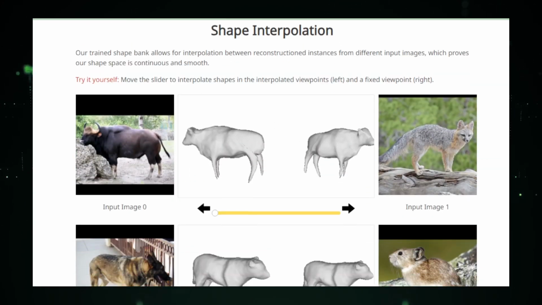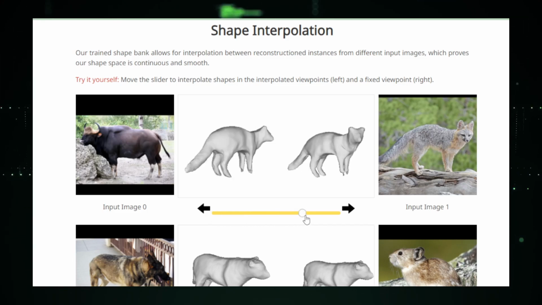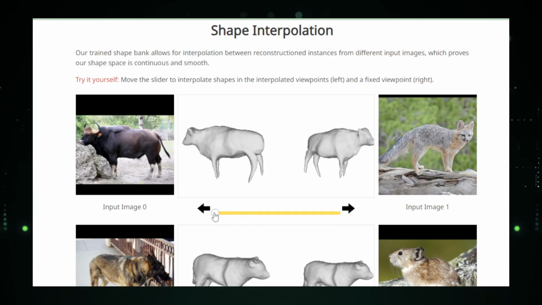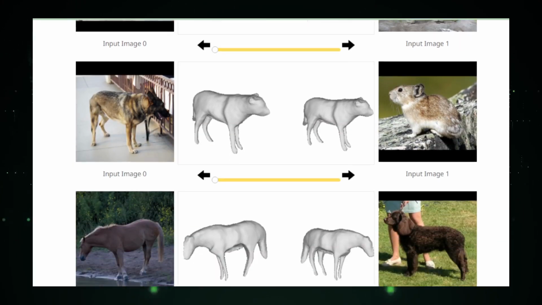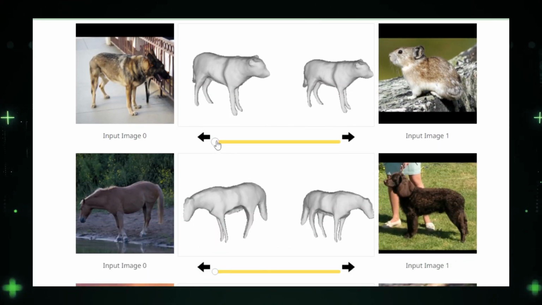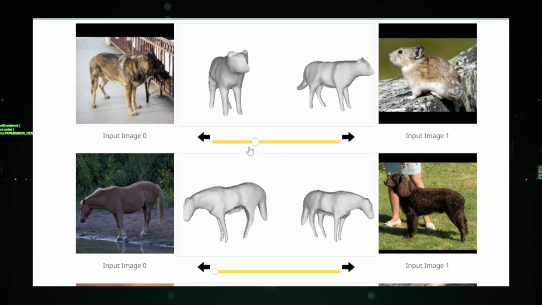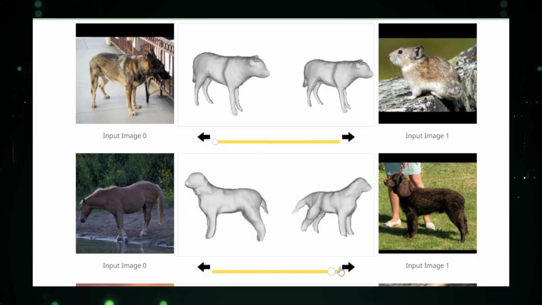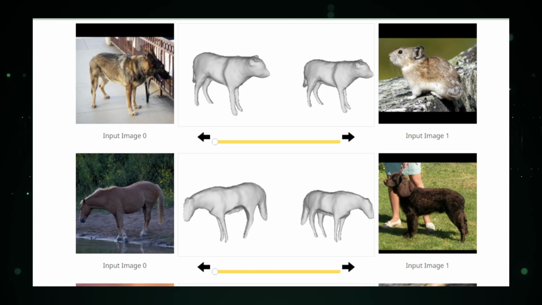The impact of 3D Fauna goes beyond the realms of technology and art. It opens doors for wildlife conservation awareness, virtual zoos, and interactive learning experiences. The developers continue to refine the model, aiming to include a broader range of animal species and enhance the model's capabilities in capturing dynamic movements.